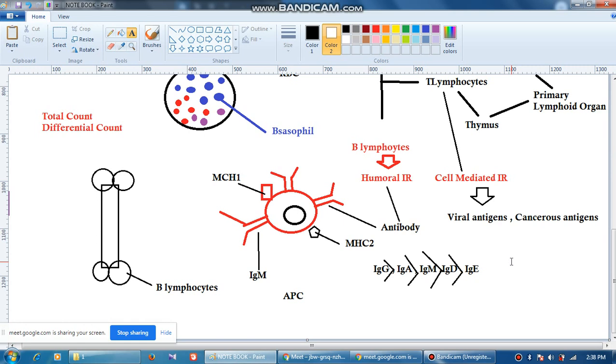But if it's a true unmodified virus, let us think like this, that you have inactivated the virus but not made it into a subunit vaccine. In a subunit vaccine the whole part of the virus is not there, only a small spike protein or things like that. But if it is a Sabin or Salk vaccine, the whole structure of the polio virus is there. So whenever you put it into the circulation, a cell mediated immune response will start.